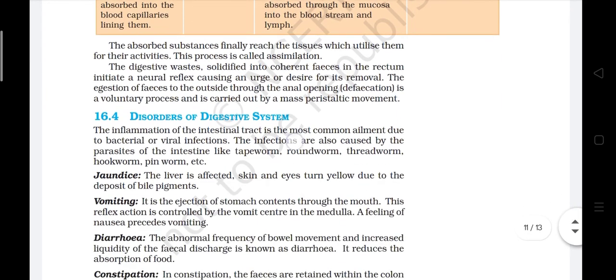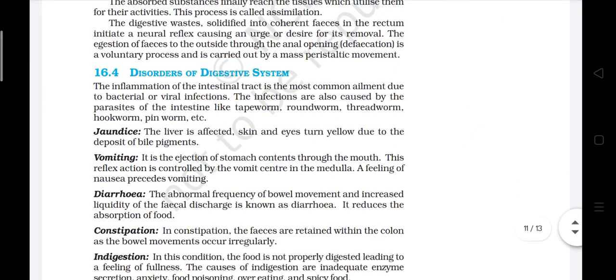Disorders of the digestive system. The inflammation of the intestinal tract is the most common ailment due to bacterial or viral infection. The infections are also caused by the parasites of the intestine like tapeworm, roundworm, threadworm, hookworm, pinworm, etc. Jaundice. The liver is affected. Skin and eyes turn yellow due to the deposit of bile pigment.